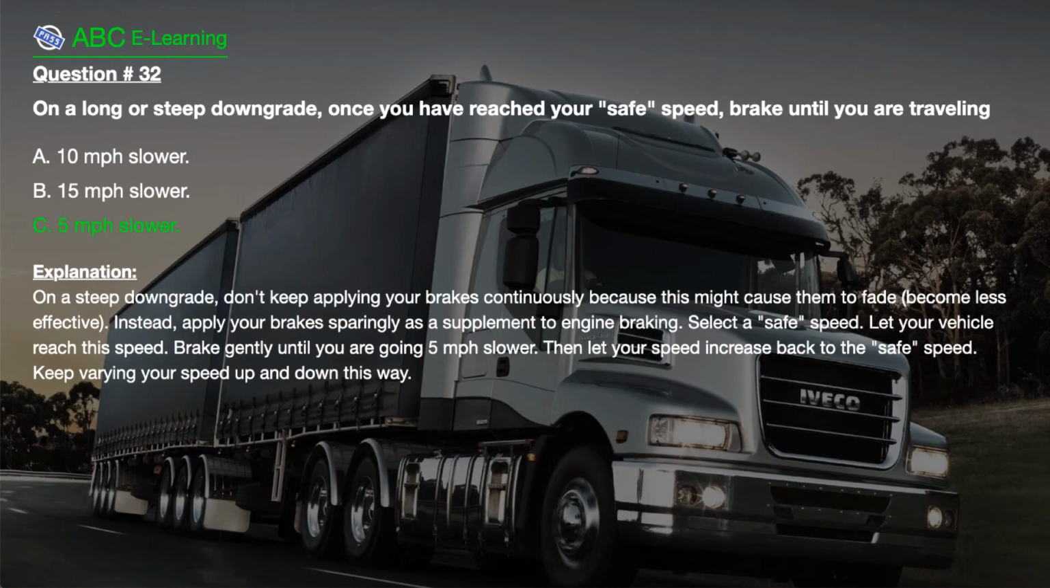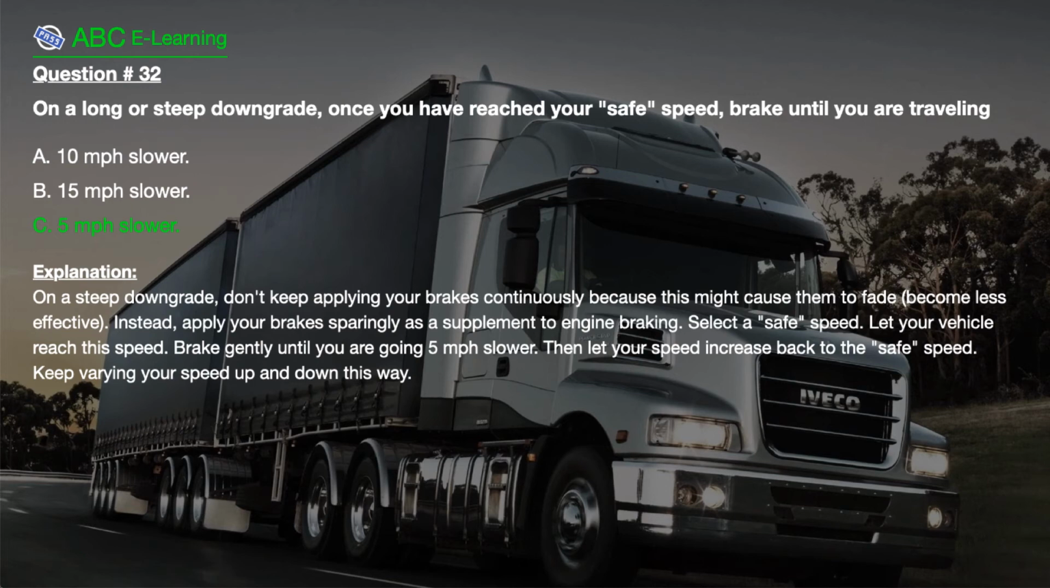The correct answer is C. 5 miles per hour slower. Explanation. On a steep downgrade, don't keep applying your brakes continuously because this might cause them to fade, become less effective. Instead, apply your brakes sparingly as a supplement to engine braking.